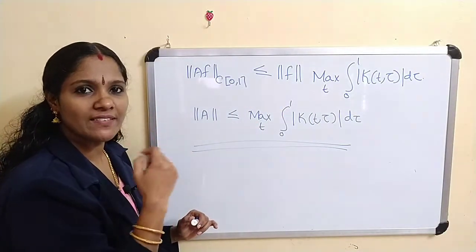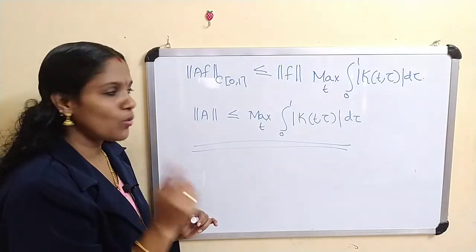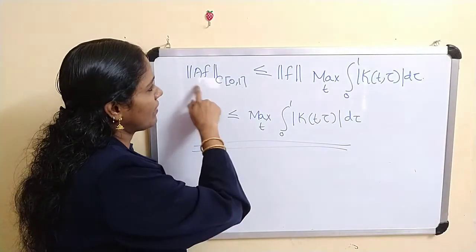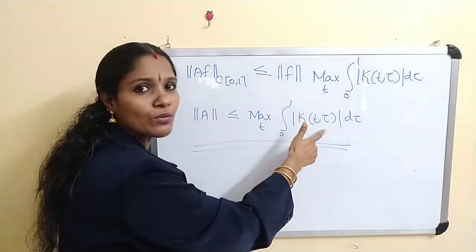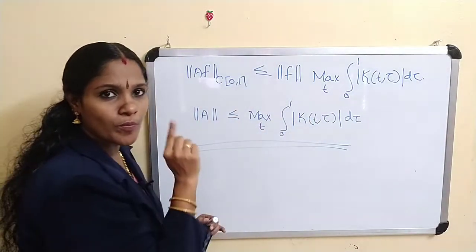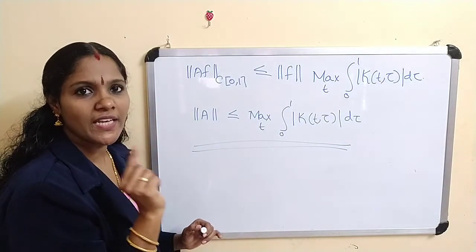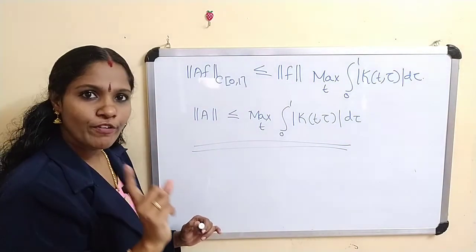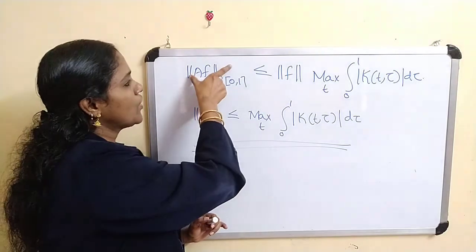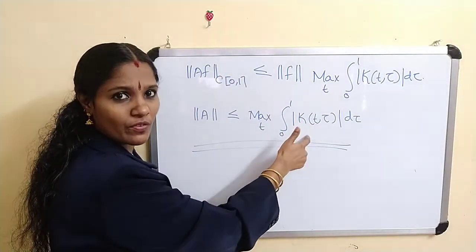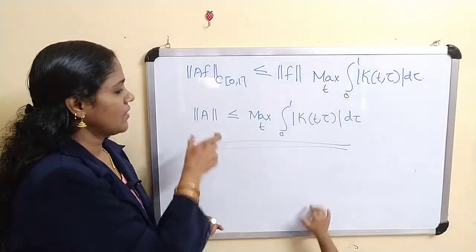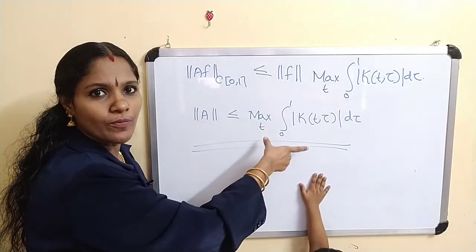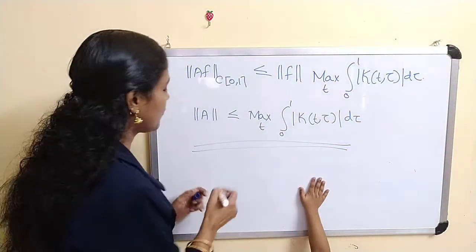If we prove there exists a function f such that the norm of f equals 1 and the norm of Af is equal to this one, then we get the norm of A is equal to it. Now suppose you take f